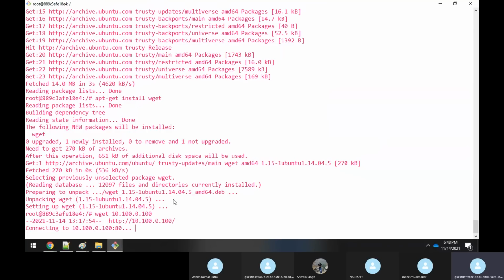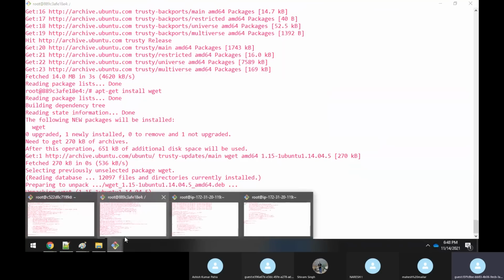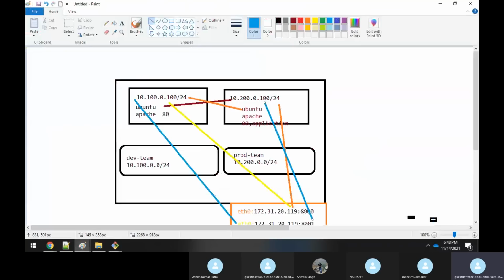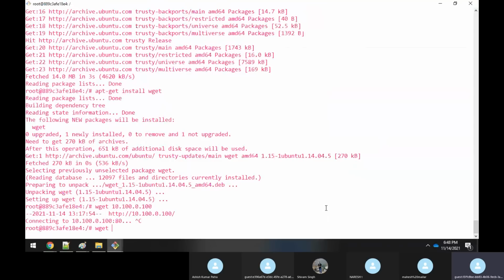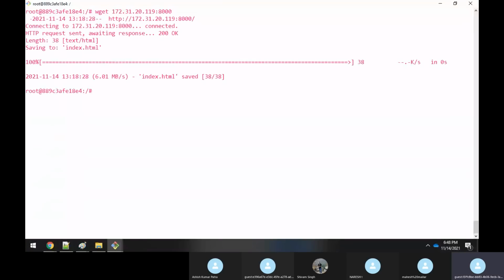Now if you do the same wget, because we have done the port mapping and we know the IP address of this machine, 172.31.20.119. See, if I do wget of 172.31.20.119 with the port 8000, see, now we are able to communicate.